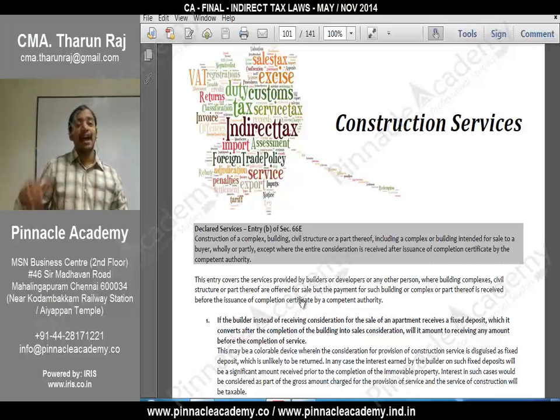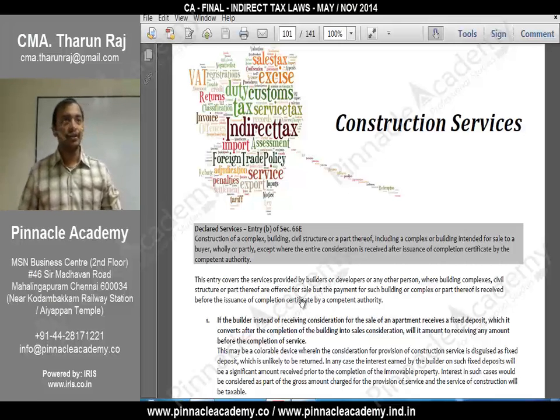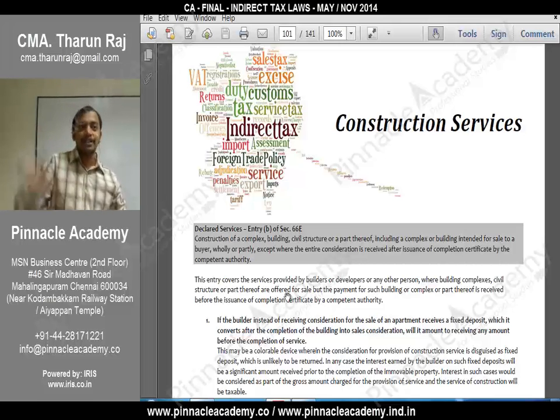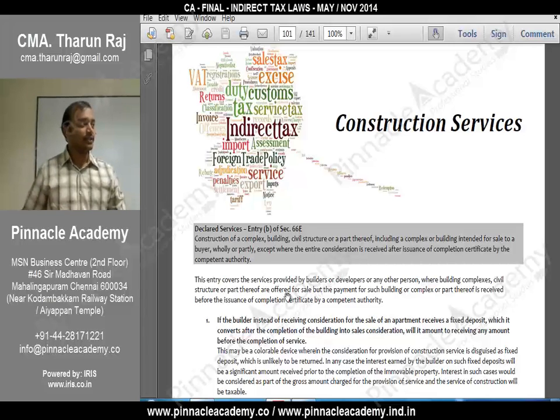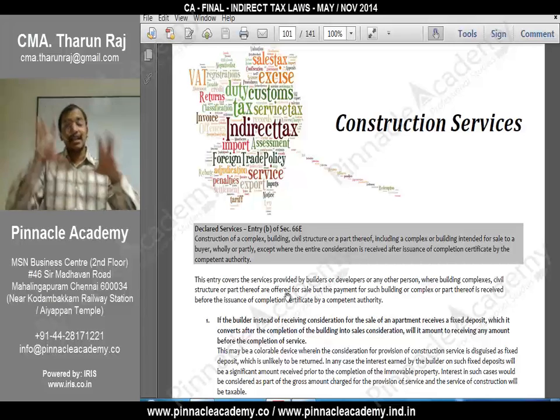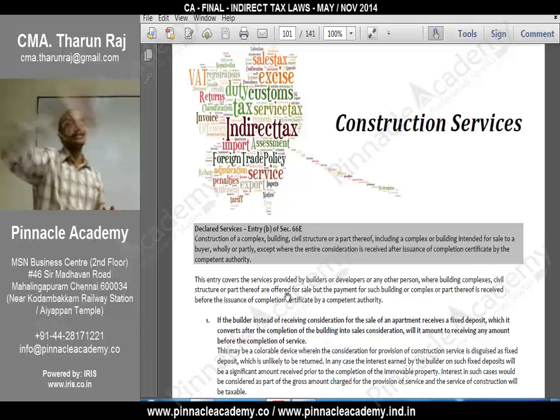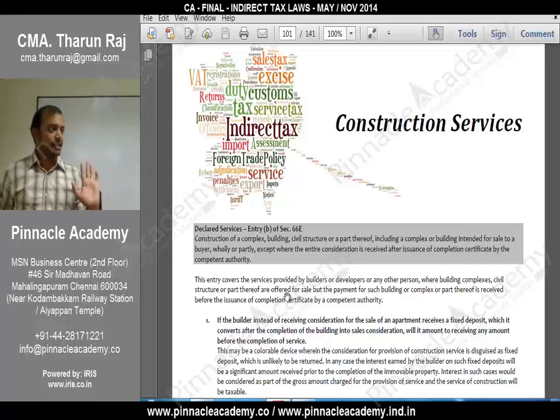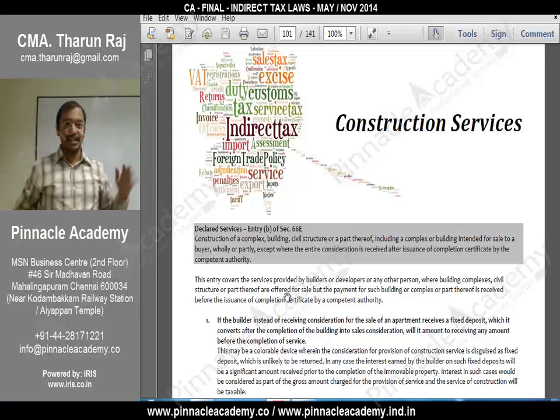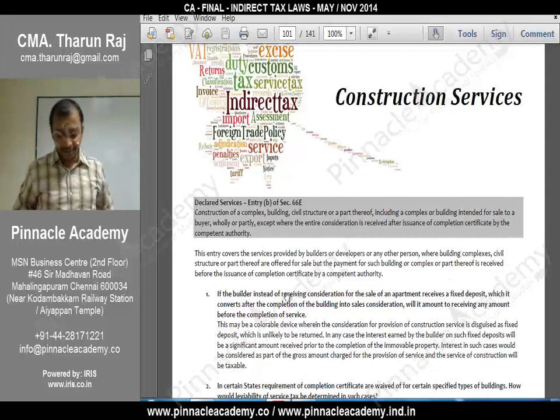But right now I have to pay some 50%, meaning 15 lakhs, wherein the bank will arrange the loan. So I have to pay EMI from now onwards. You understood? So in this case, this consideration is treated as service. That's what this declared service is. Even though it is not service, it is deemed to be service. That's why it is kept in the declared list.